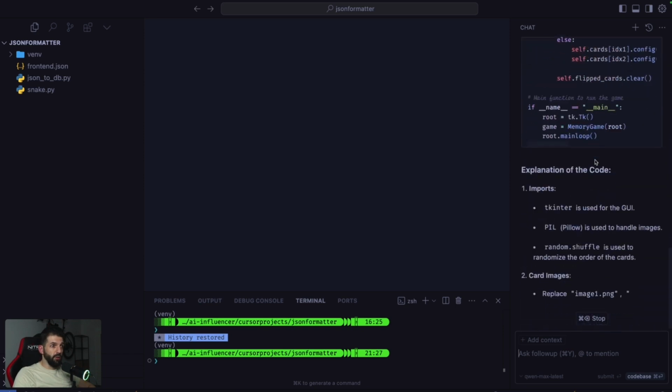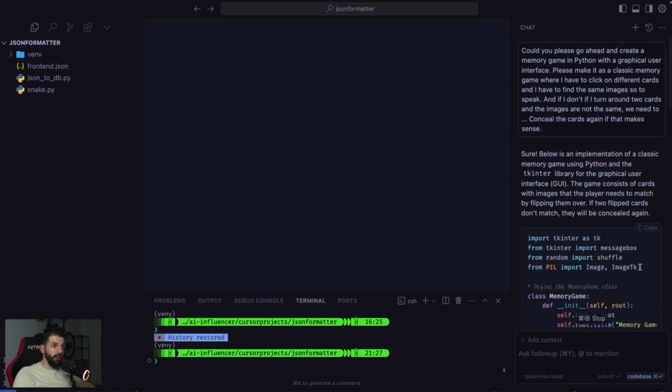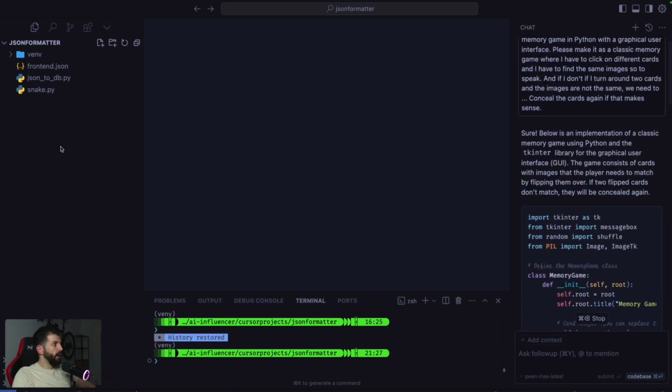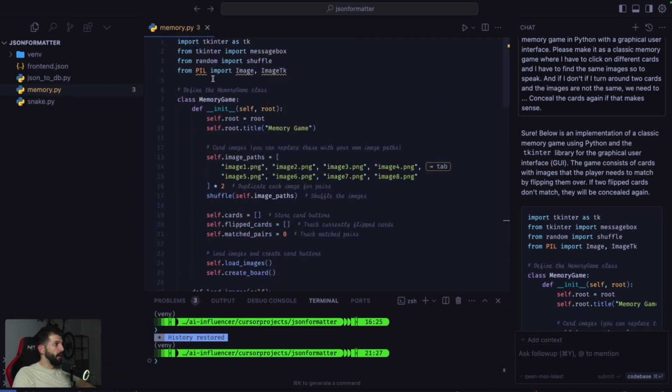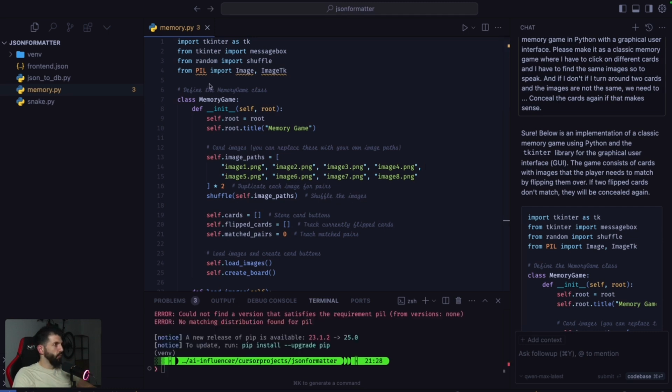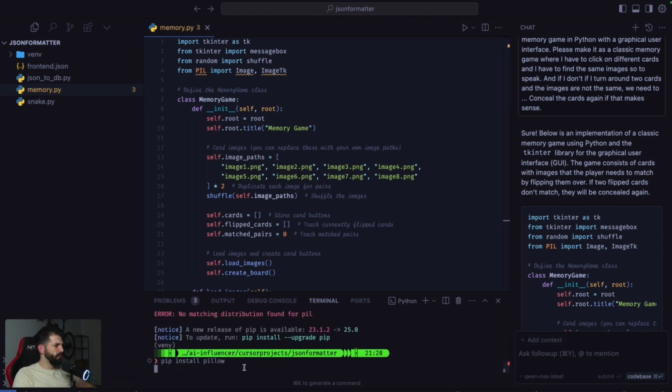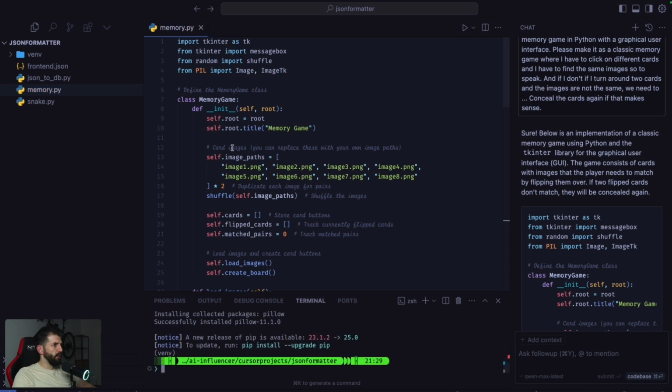Okay, so we wait until it's finished, and it's already done. We'll copy that and create a new file, call it memory.py, and paste it here. We'll save it, and we need to install PIL. I think it's pillow, so pip install pillow. This should resolve the issue, and now we should be able to run it. Let's do python3 memory.py.